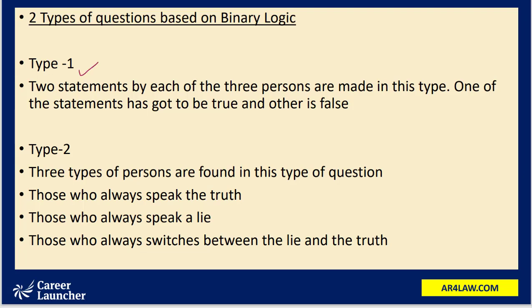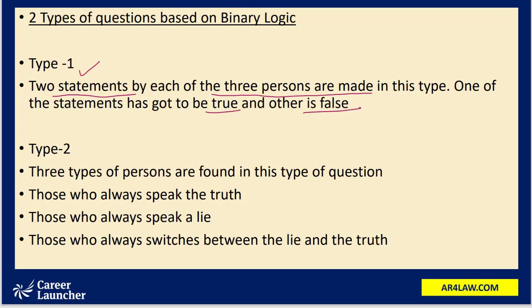Type 1, wherein two statements are made by each of three persons, and out of those two statements made by each person, one statement has to be true and the other has to be false. So if we have three persons, person 1, person 2 and person 3, then each one of them has a statement 1 and statement 2.